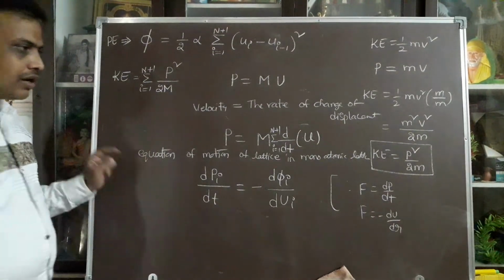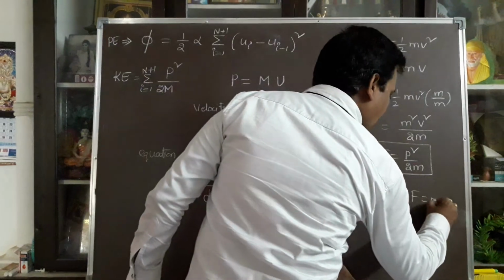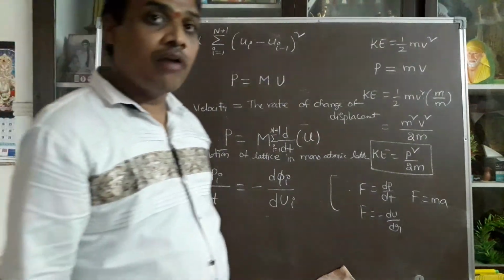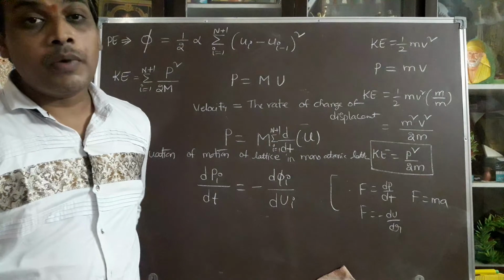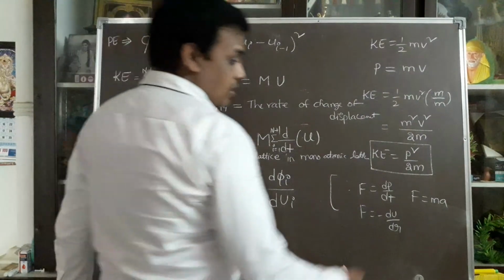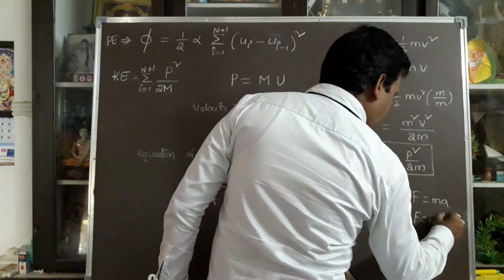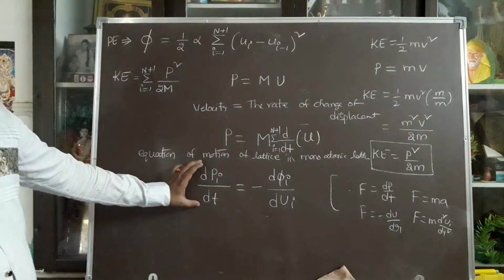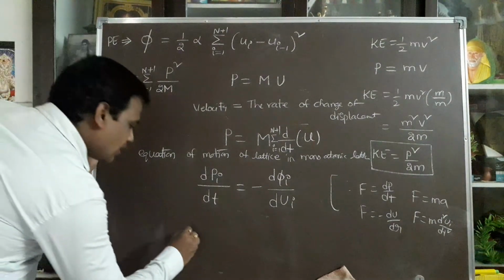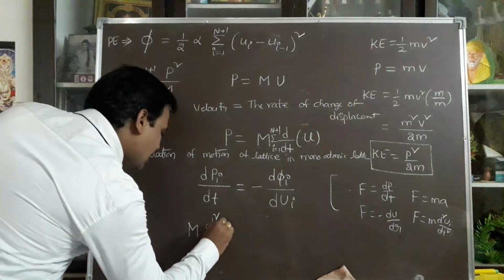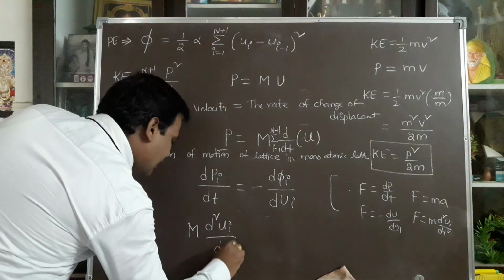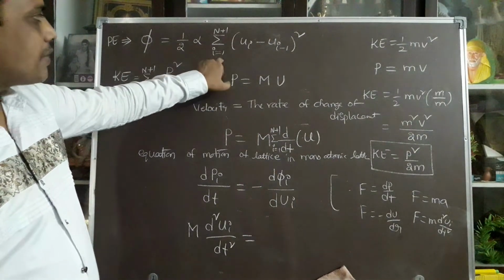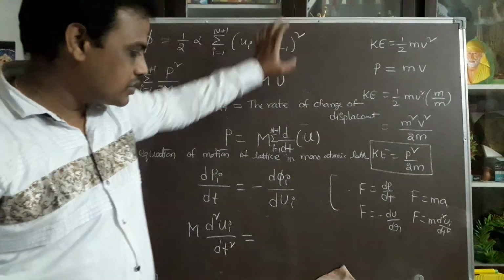So according to Newton's second law, force can be written as F is equal to ma. Here acceleration is there. What is the meaning of acceleration? The rate of change of velocity. In place of displacement, the double derivative of position represents the acceleration. So force can be written as F is equal to m into d square ui by dt square. On that way, the rate of change of momentum can be replaced with capital M into d square ui by dt square, equal to this pi value, 1 by 2 alpha summation of ui minus ui minus 1 whole square, which can be substituted in this equation.